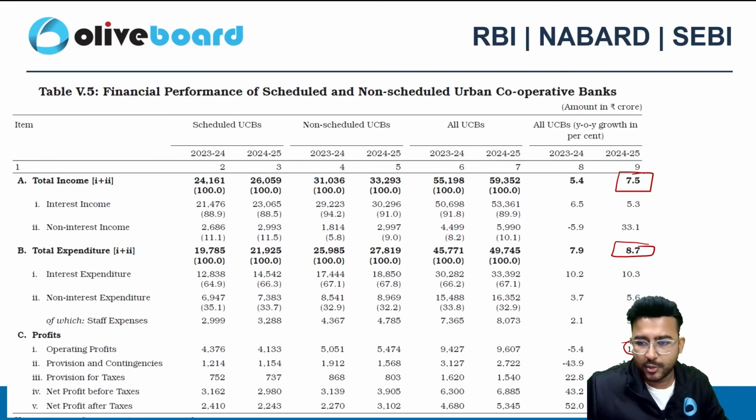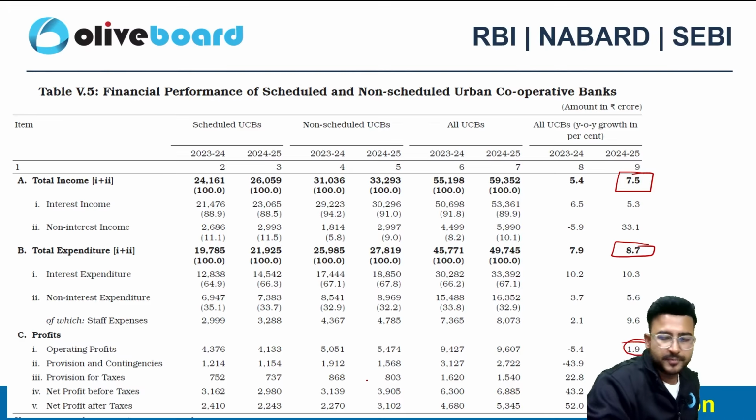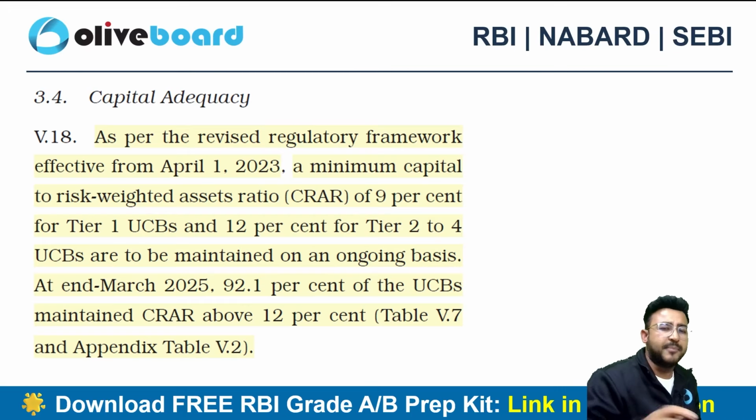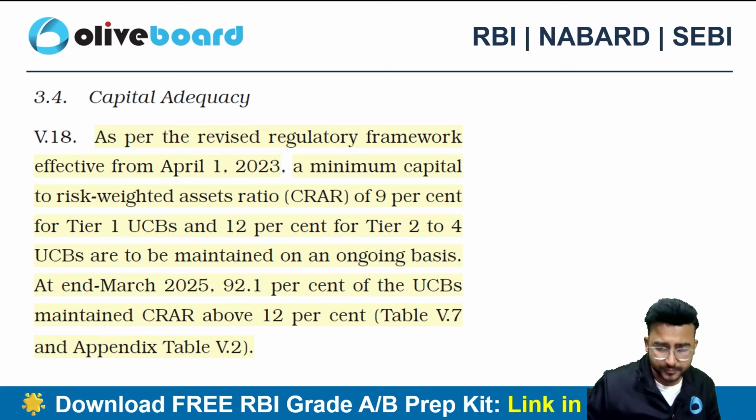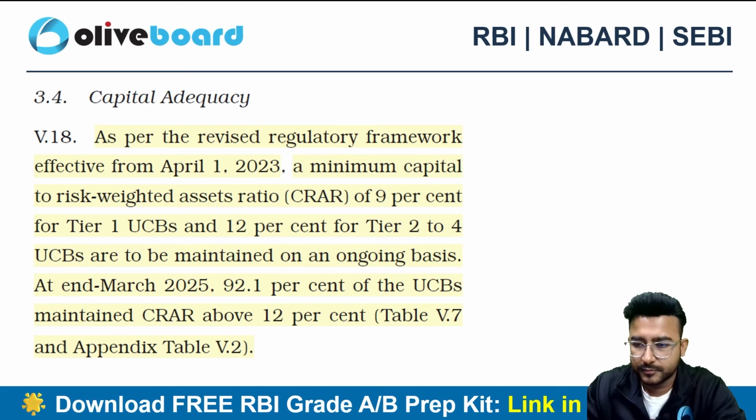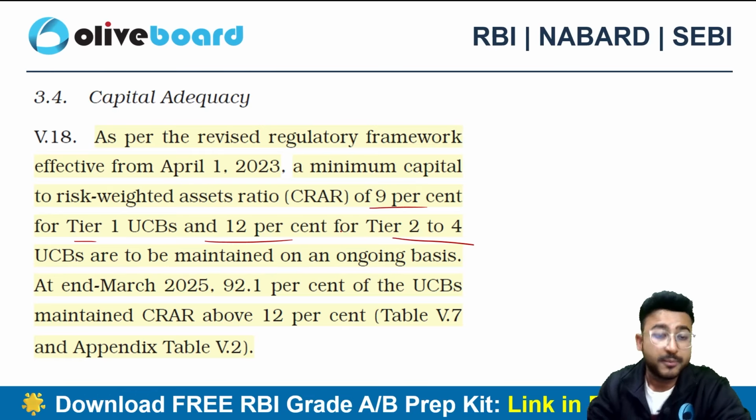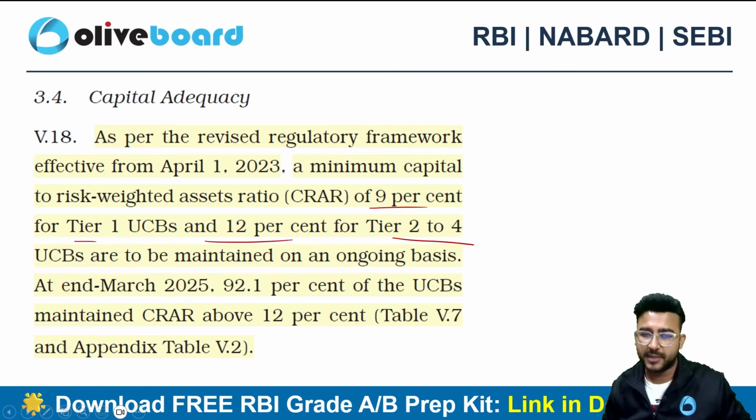The net profits are also growing. The net profits are also in an uptrend only. And capital adequacy wise, when we talk about the tier 1 UCB, 9% is the limit, and for tier 2 to tier 4, 12% is the limit here in terms of UCB.